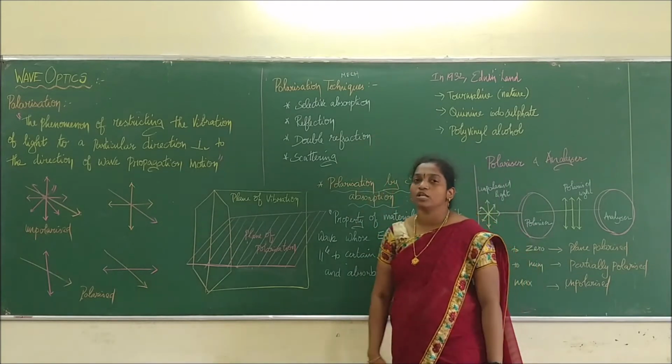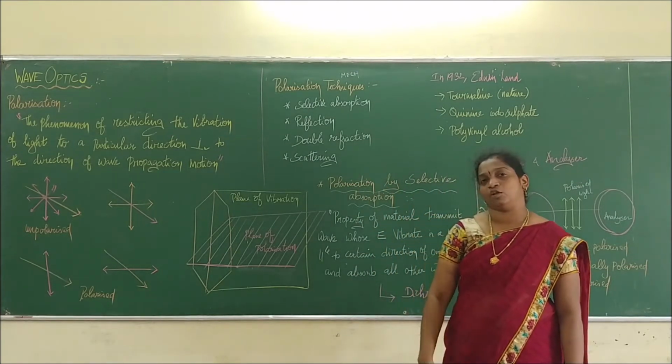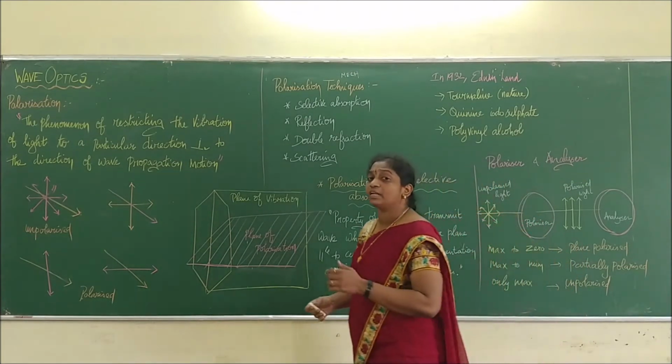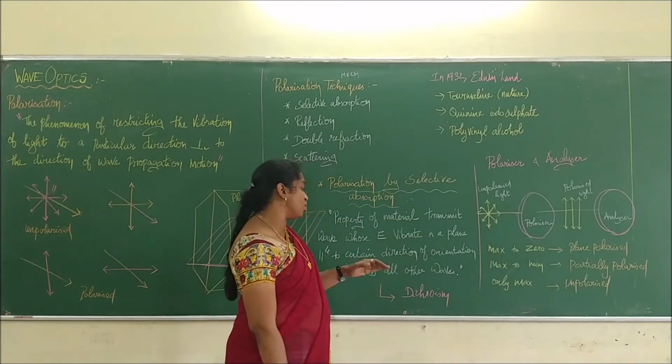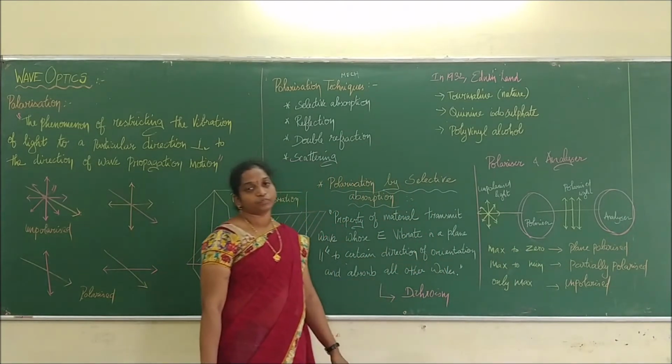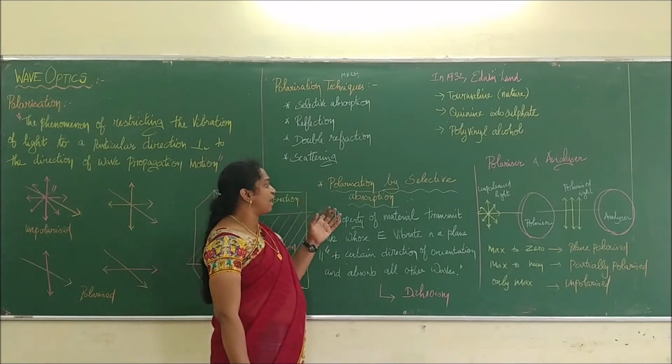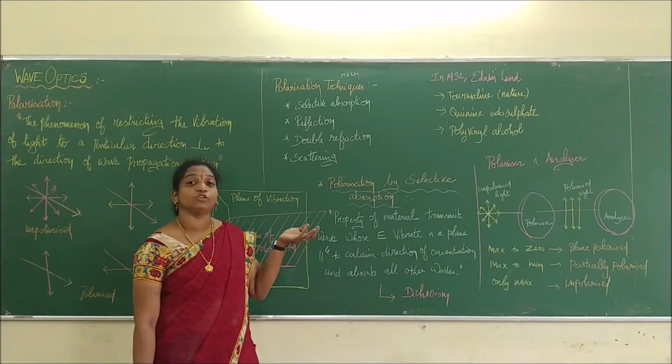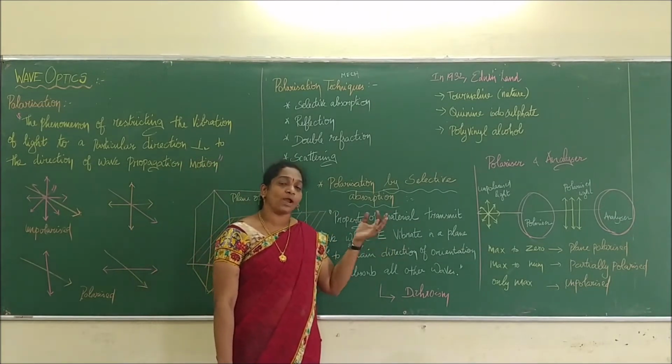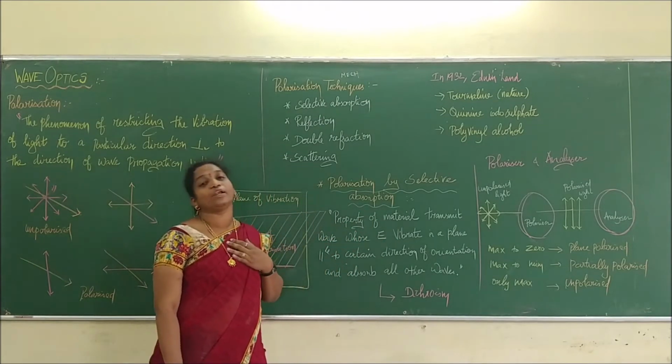The first condition is polarization by selective absorption. From the word itself, you can easily understand selective absorption: it is going to allow only selective light to pass through.